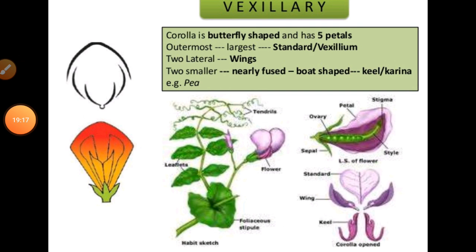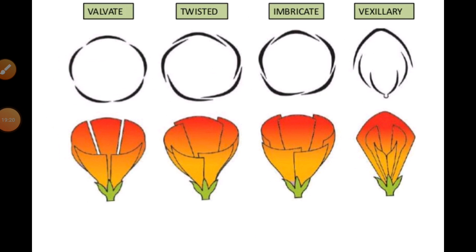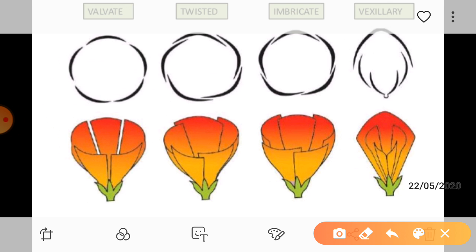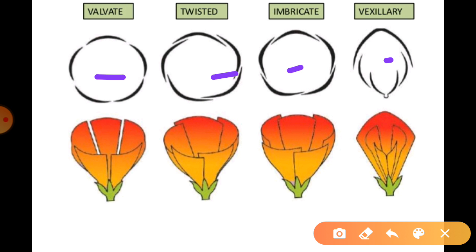Then in the diagram you can see the flower differences and the symbol differences, which are necessary for drawing such structures in different ways, right? So it is always helpful for us to see how the different parts of the flower can be used in the flower diagram or floral formula.